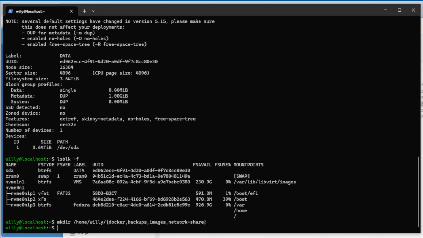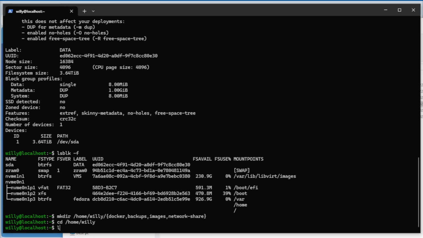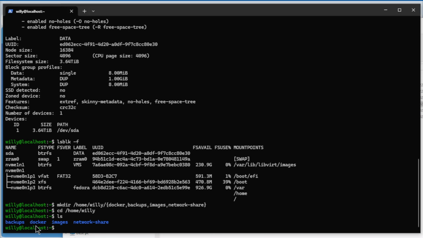Enter. If we do now cd /home/username, we do ls, you see backups, docker, images, and network share. All these directories are for future videos.